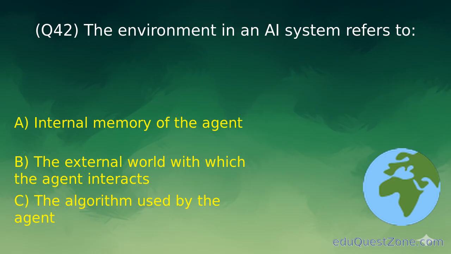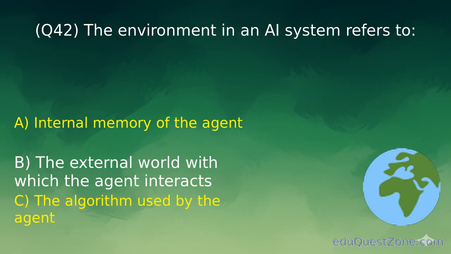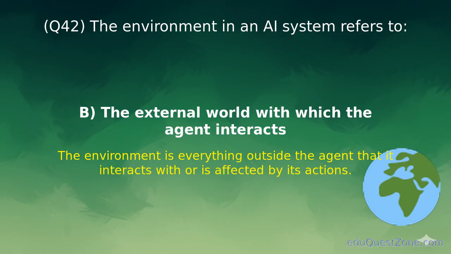Question 42. The environment in an AI system refers to. Option B. The external world with which the agent interacts. The environment is everything external that affects or interacts with the agent.